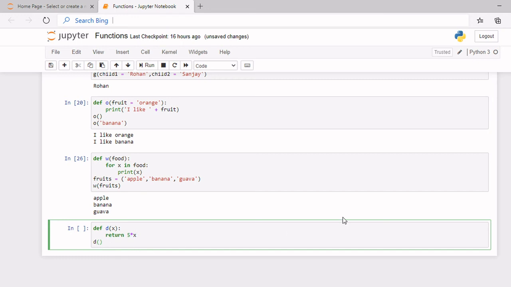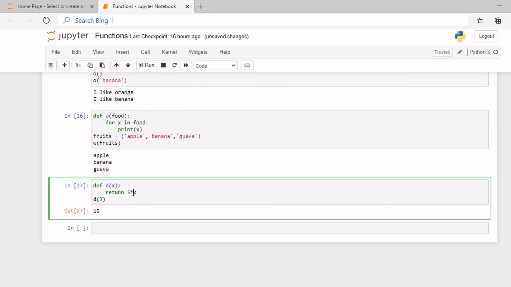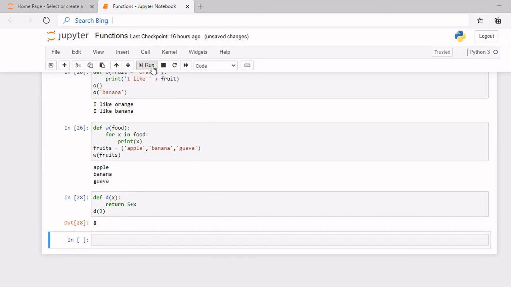So here I'll put the argument as 3. So now we should get the answer as 15. Yeah, as you can see, we have got 15. So now even if I do plus, you can see we get it as 8. So return basically gives back your data after executing it.